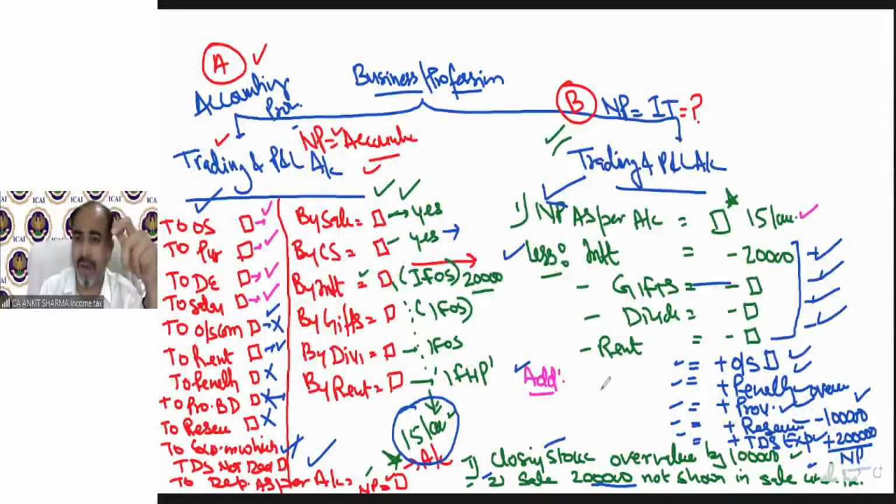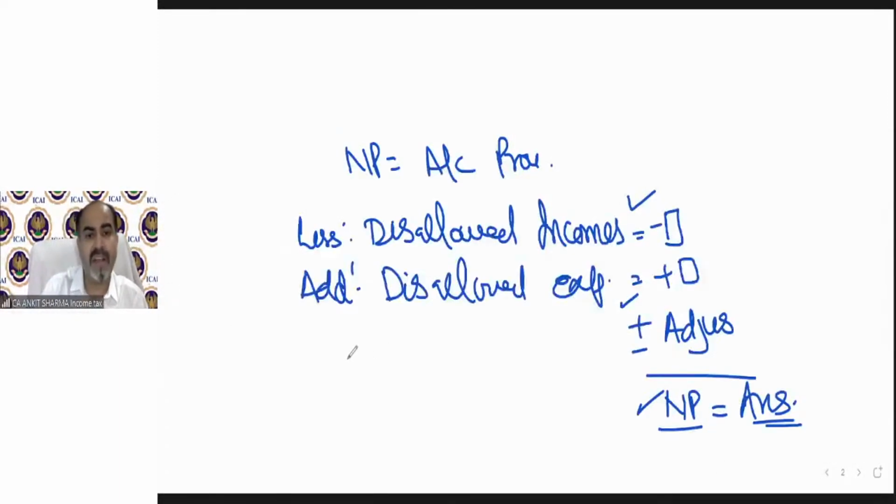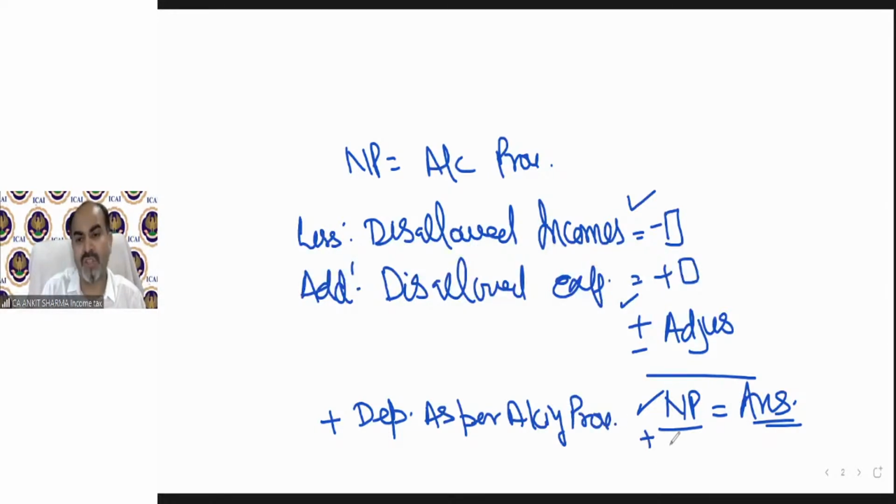And we need to calculate depreciation as per income tax provision. So, in this net profit, because I do not have place over here, when we discuss the provision, we need to add depreciation as per accounting provision. Always, it's a universal thing you need to do. Accounting provision depreciation will be given in the question. You need to add this. And we need to deduct depreciation as per income tax provision.